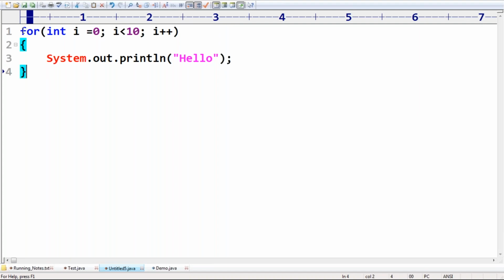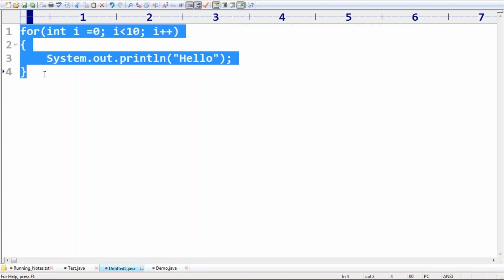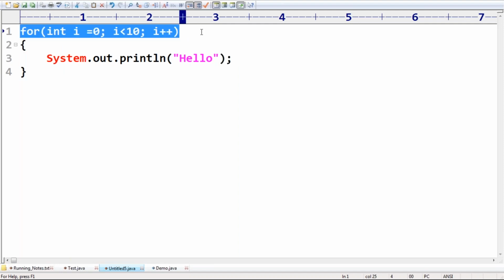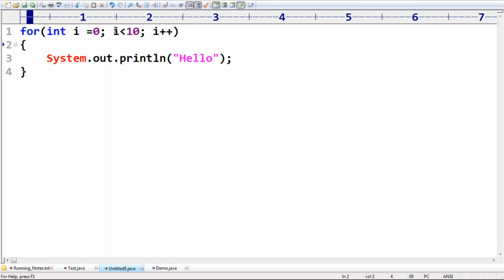My question is, how many times is this for loop going to execute? Please respond. 10 times. i is less than 10, not less than or equal to 10, so 10 times.